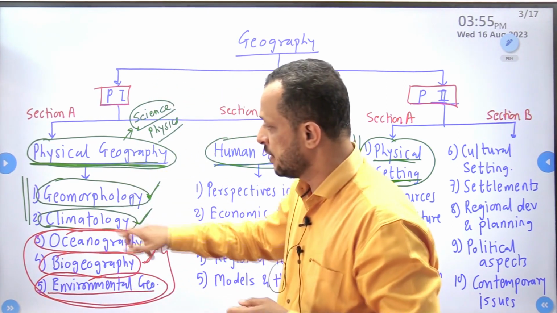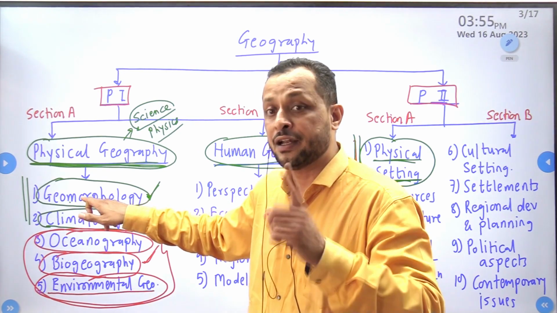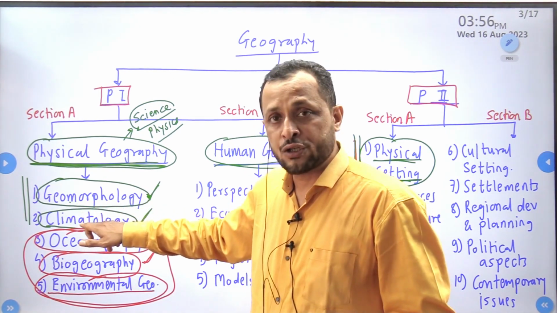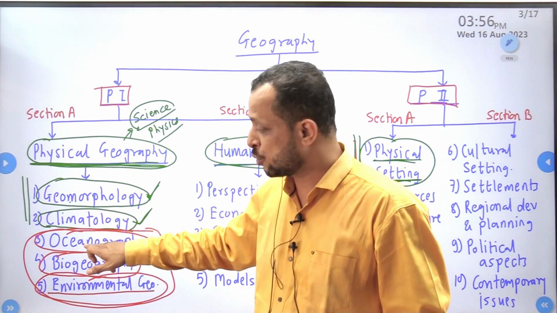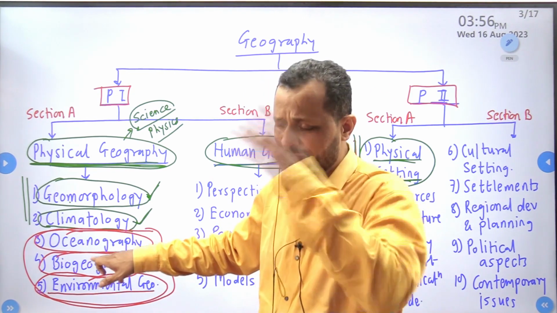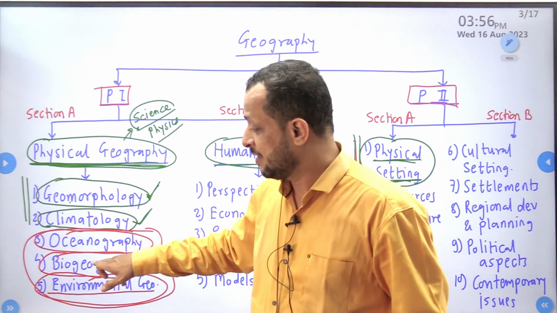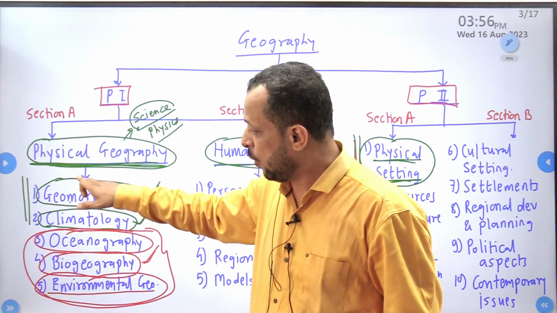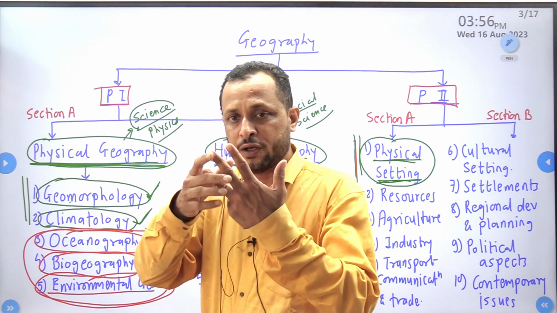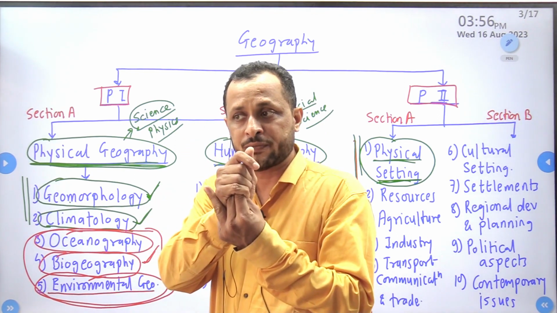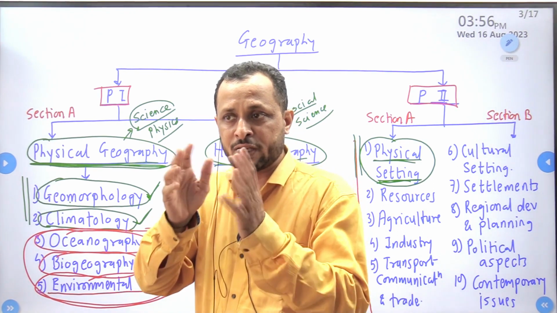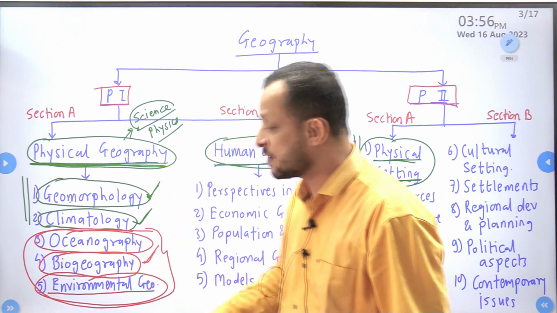So try to understand. Geomorphology will study lithosphere. Climatology will study atmosphere. Oceanography will study hydrosphere. Biogeography will study biosphere. And of all these 4 spheres, lithosphere, atmosphere, hydrosphere, biosphere, these 3 are non-living, nirjiv, and biosphere is the living. These 3 non-living and this living, all collectively will be termed as environment.